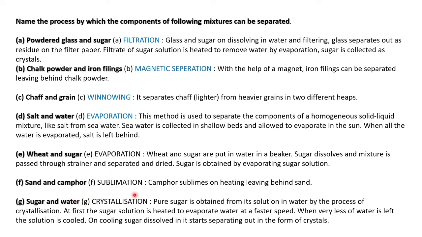Then sand and camphor: sublimation method. What is the sublimation method? Solid to gaseous state. Camphor will go from solid state to gaseous state and evaporate, and sand can be separated out. Sugar and water: crystallization. Pure sugar is obtained from its solution in water by the process of crystallization. First the sugar solution is heated to evaporate water, then very little water will be left in the solution. It is cooled, and on cooling the solution will separate out crystals of sugar.